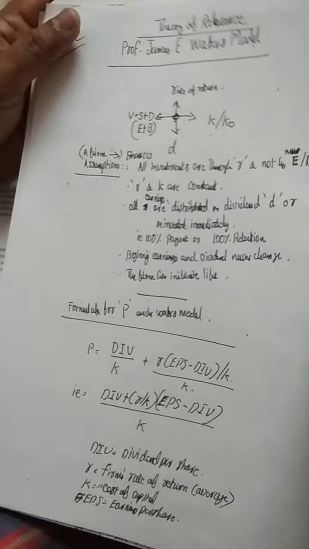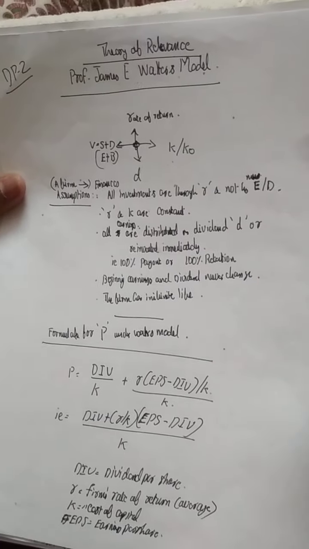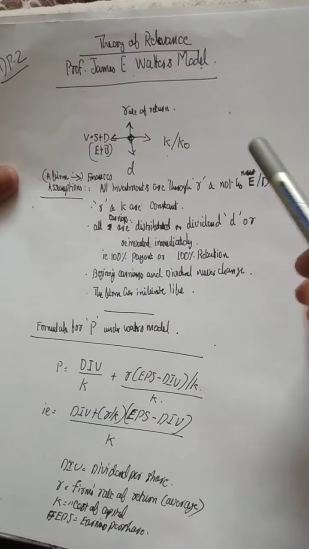If the company's dividend policy is based on these two things, whether to maintain a high payout ratio or a high retention ratio, the value of the shares may change, or it may affect the present market value of shares. That is what we are studying under James Walter's model.